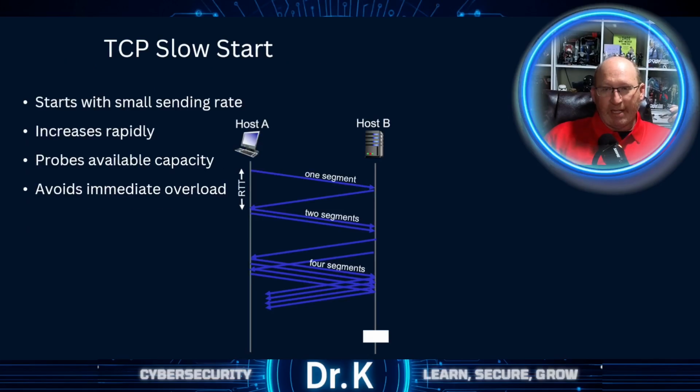So when a TCP connection begins, the sender starts with a very small sending rate. We say, hey, this is what I'm going to send out. They slow it way down. They're like, hey, I'm going to send this out to you. Can you hear it okay? Right? And that's how TCP begins. However, as they start to slowly send it out, they rapidly grow, right?